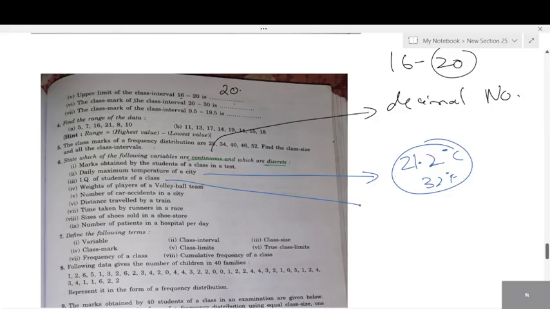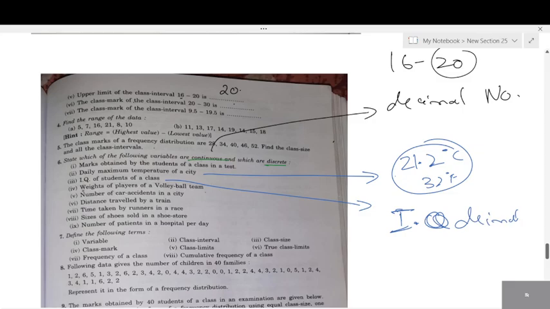Yes, IQ of students of a class. See, IQ is also decimal, students. IQ, intelligence quotient, is a different concept. Even this, you can show in terms of decimal value. If it is decimal, it is continuous.